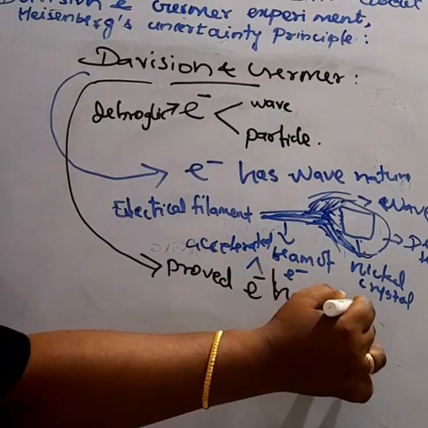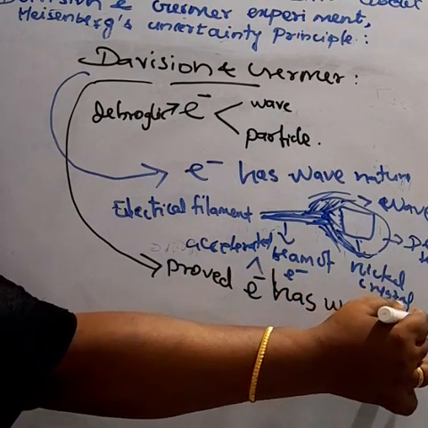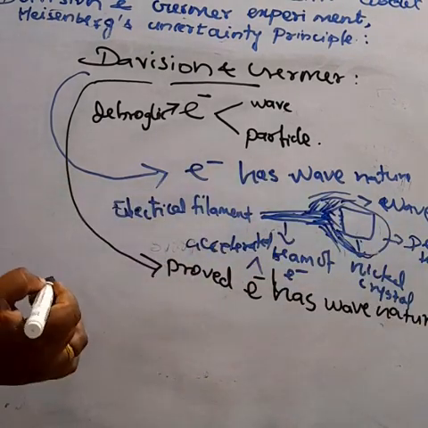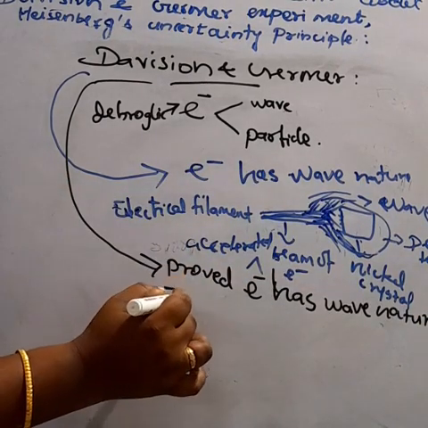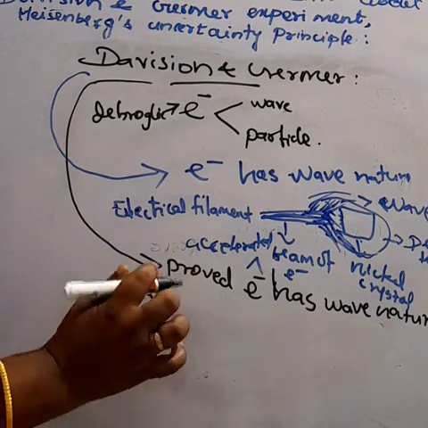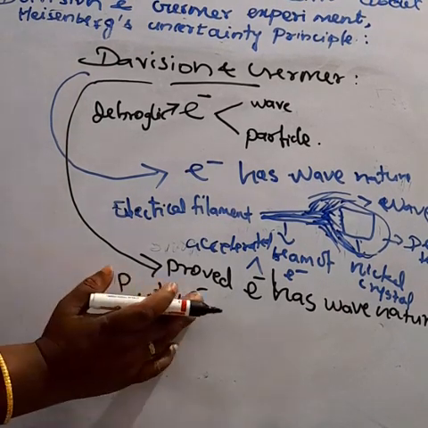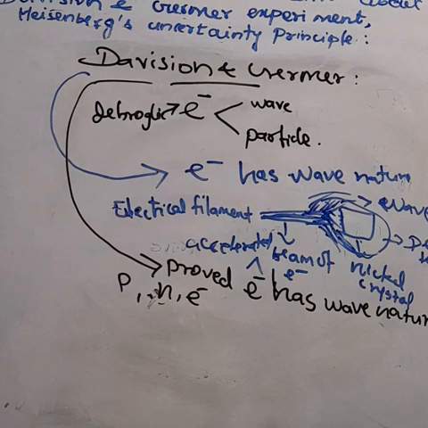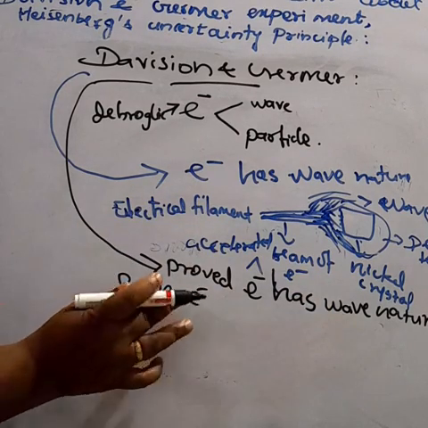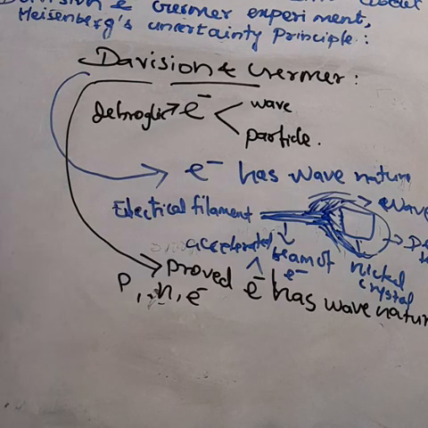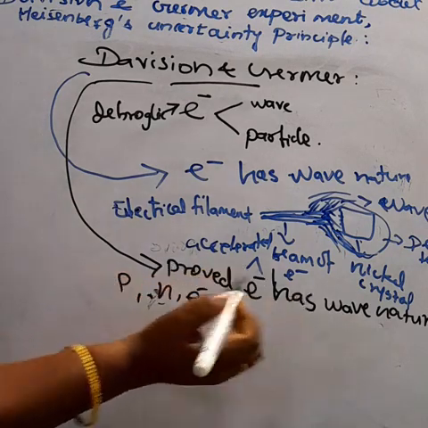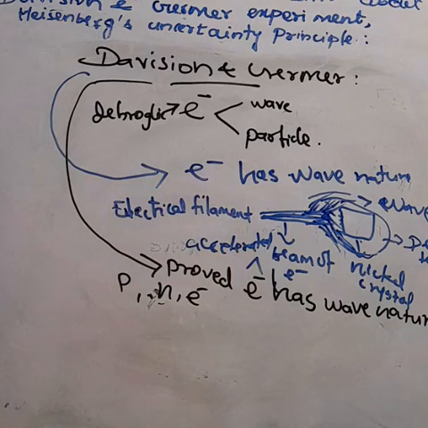Already we know electrons as a particle. The fundamental particles of an atom are proton, neutron and electron. But here Davisson and Germer experimentally proved that electrons also have wave nature. Now it is confirmed that electrons have wave and particle nature. Electrons have dual nature.